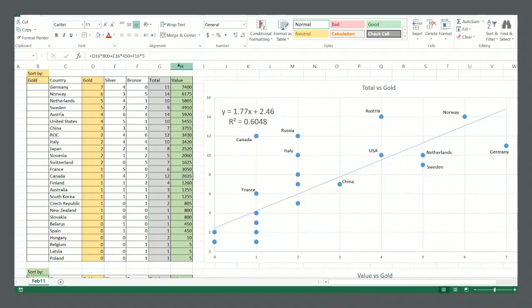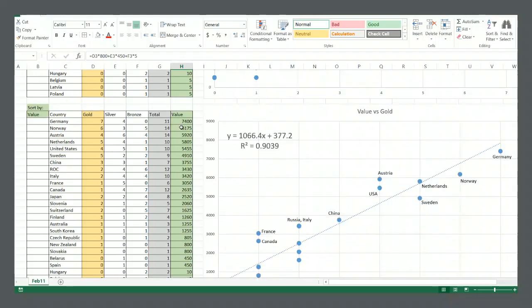Now, this is one graph we can create. What's interesting is when we look at the value of each medal. This is a way of ranking where we look at the approximate dollar amount of what a medal is worth. So the gold is worth approximately 800, the silver 450, and the bronze is worth 5. These are approximate numbers, but effectively what it means is 2 silvers is worth a little bit more than 1 gold, and a bronze medal is worth much, much less than silver or gold, but in the case of a tie, bronze acts as a tiebreaker.